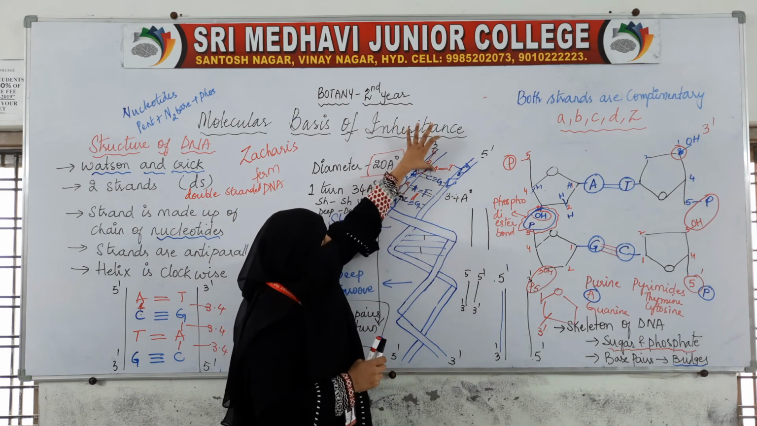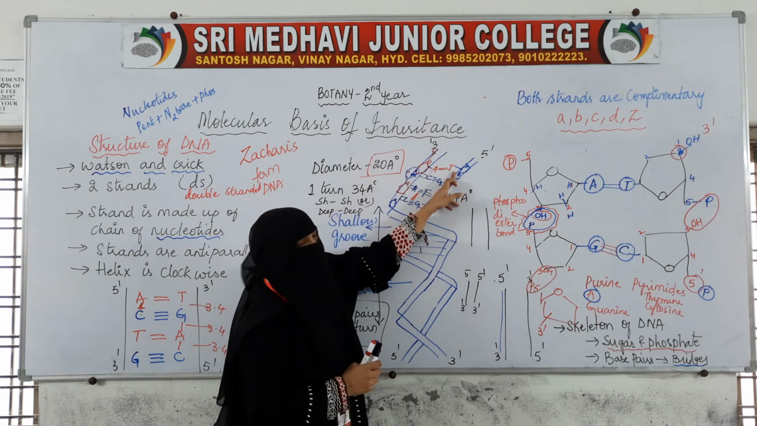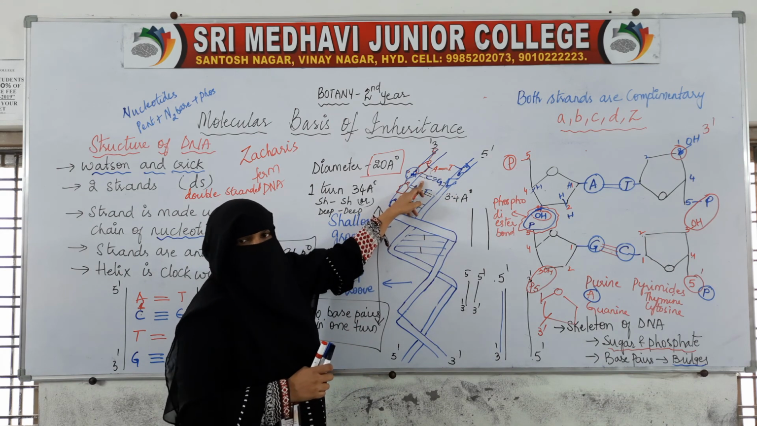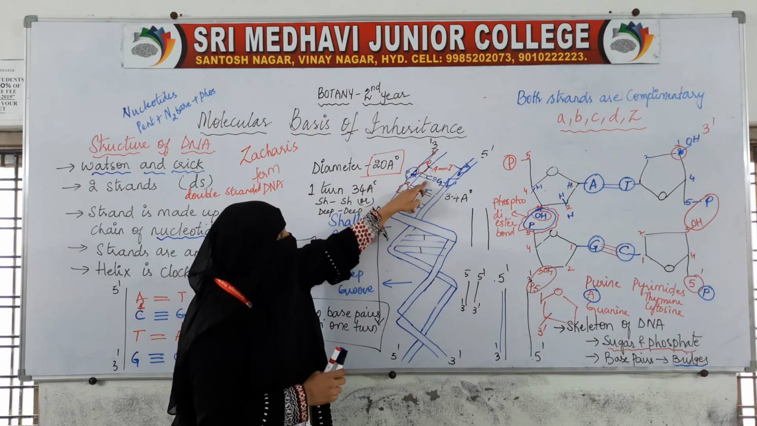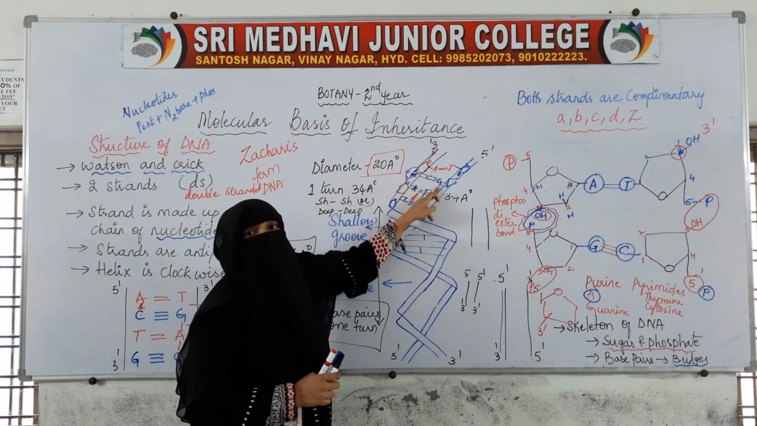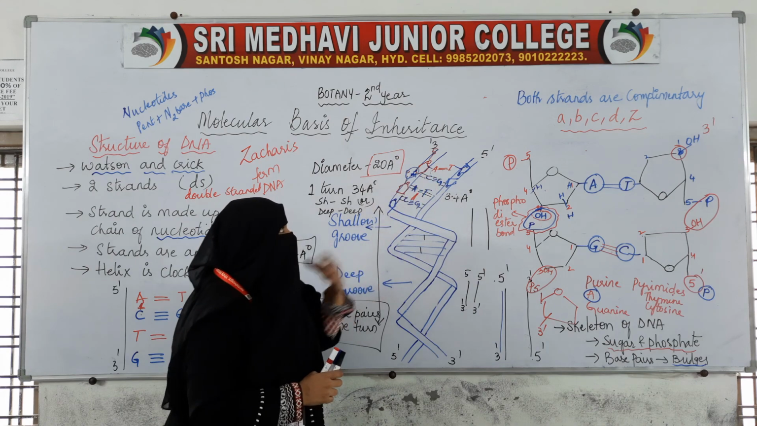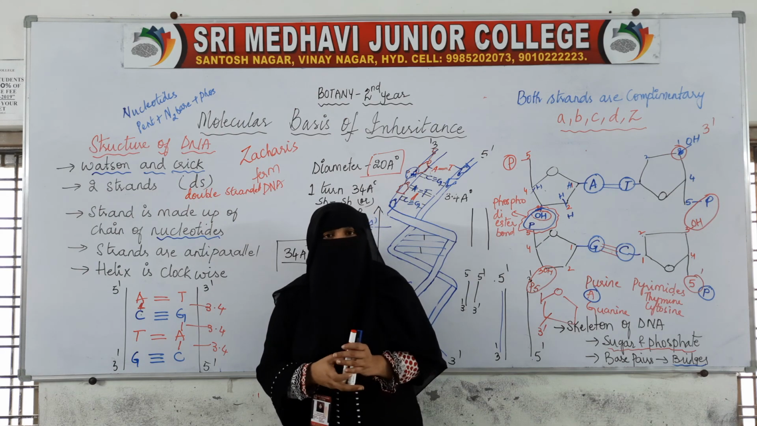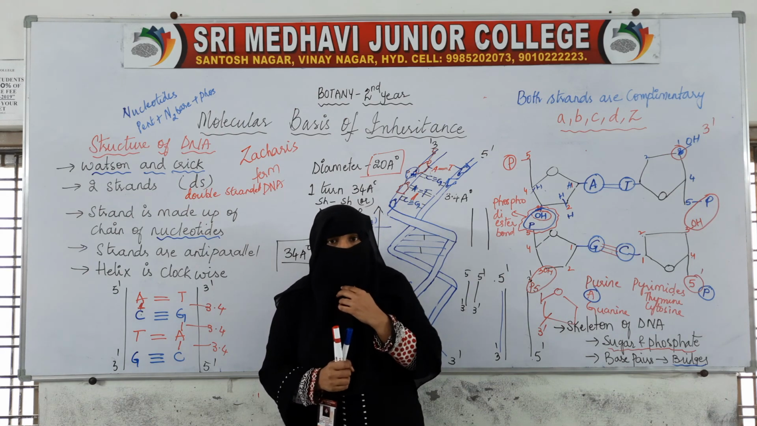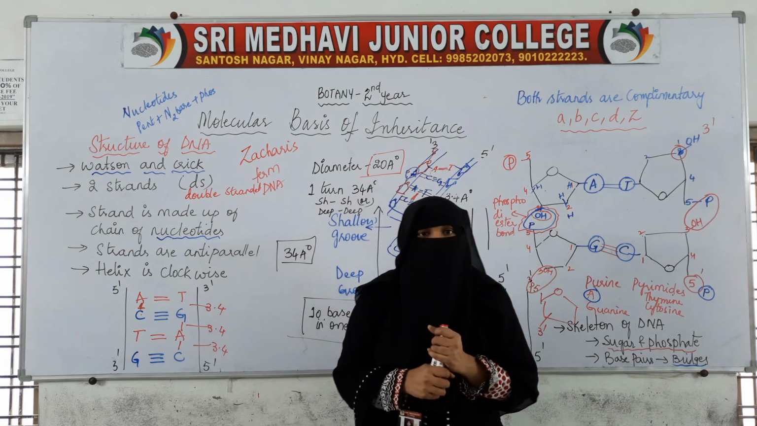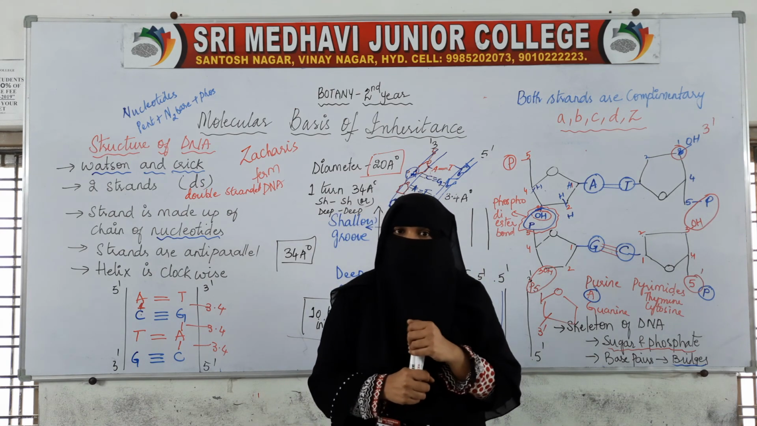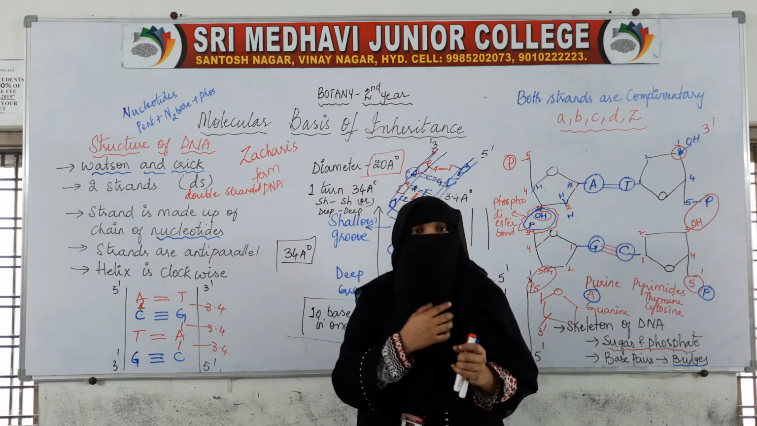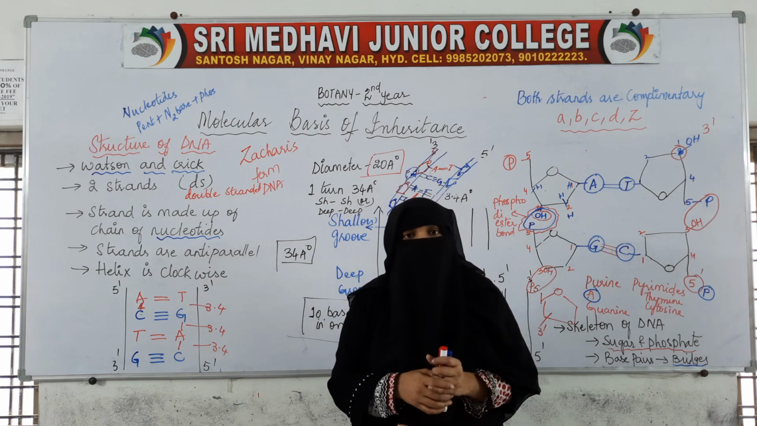That means if an adenine is present on this strand, then on the other strand it will always be thymine. If C is there on this strand, the other strand will be complementary, so it will always have guanine here. So this is the structure of DNA given by Watson and Crick. Now we have studied the structure of DNA. Next class we will study the structure of RNA, because nucleic acids are of two types, DNA and RNA.